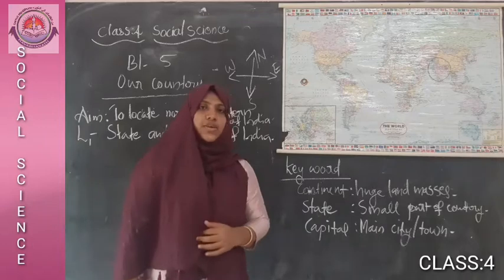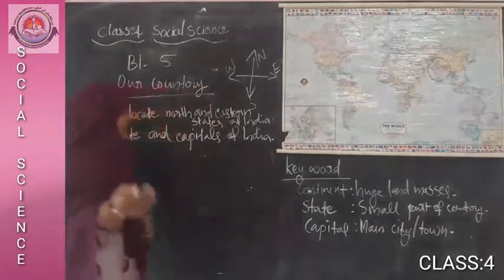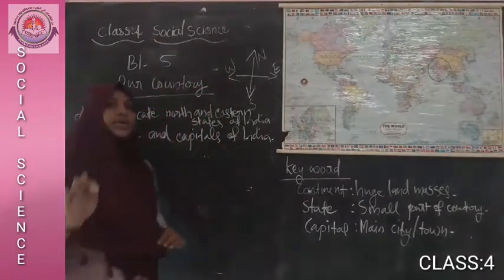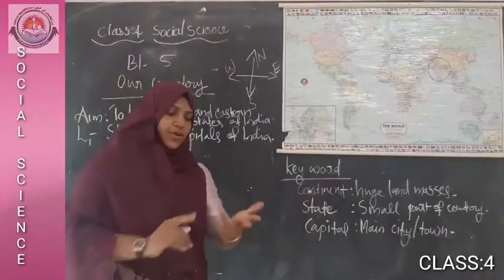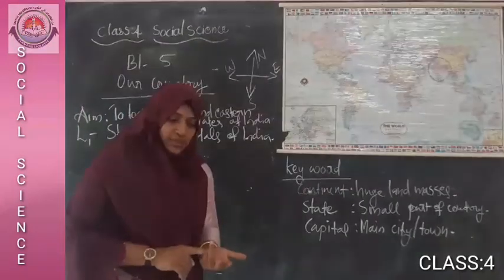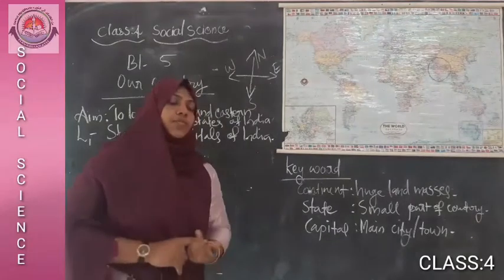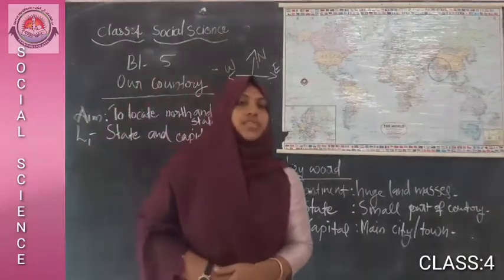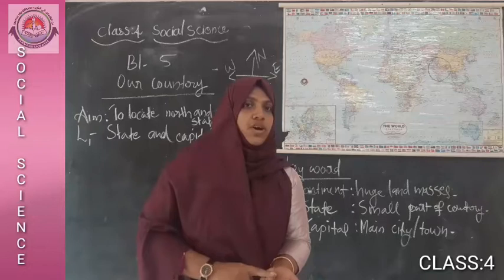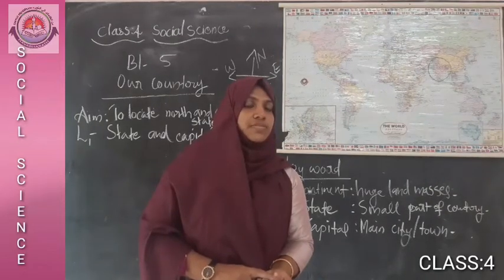All of you take your notebook. Be ready with your content book, workbook and notebook. Did you take your content book, workbook and notebook? Okay.